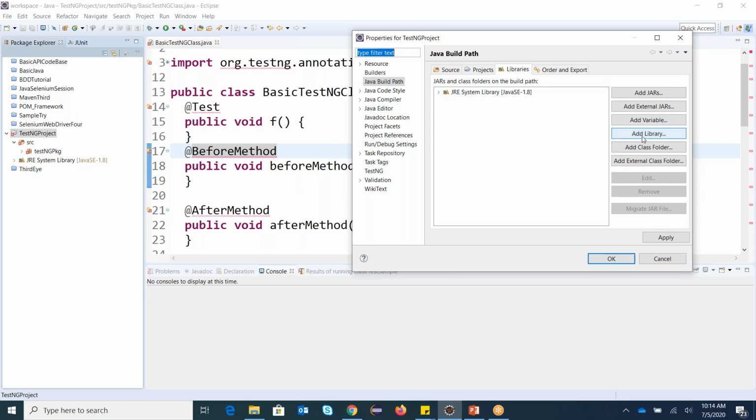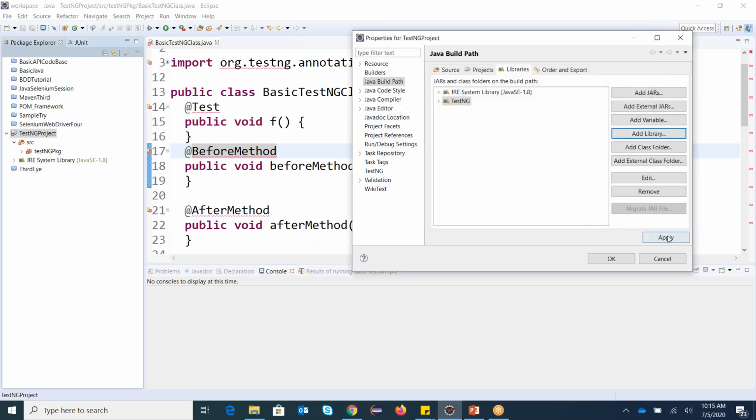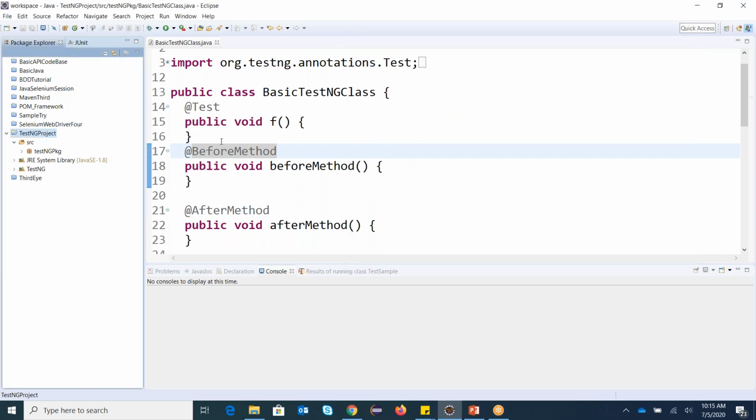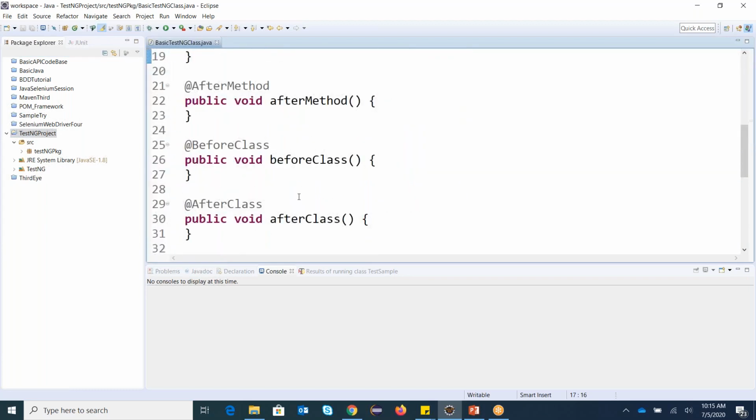Okay, so I'm going back here to add library. I select TestNG. We do have multiple plugins on my system, and if you want, we can select others, but currently we require TestNG. I selected TestNG, I click next, I click finish. So if you can see, the TestNG libraries are added here. I click apply and okay. If you can see, all the errors are gone. Multiple errors are gone from this project. And also in this project, you can see there is a TestNG reference library added.